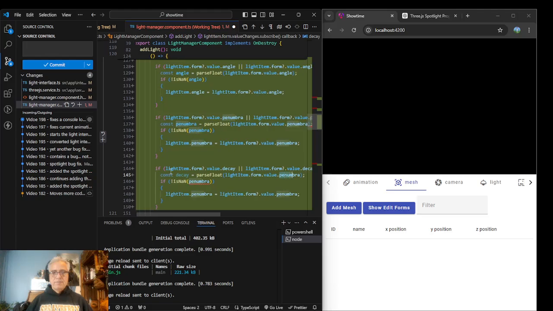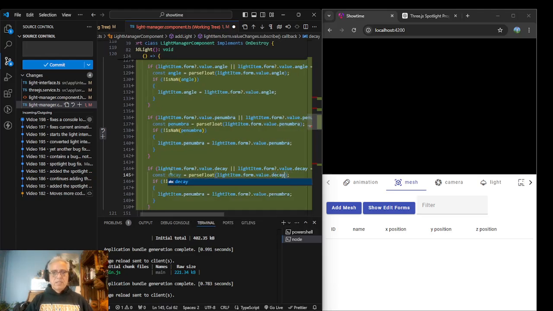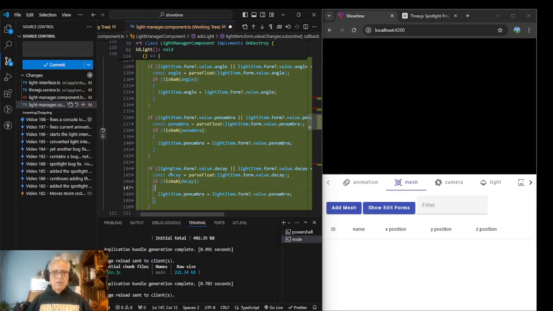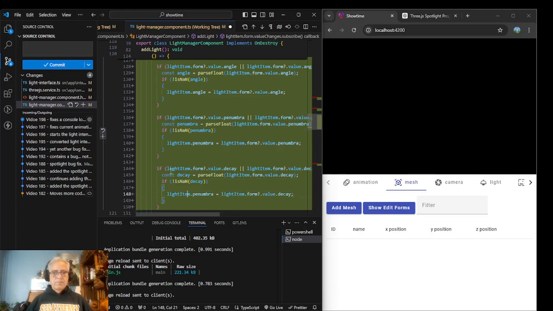Decay, and then decay, and we'll use the value of decay. And we'll set it to decay.